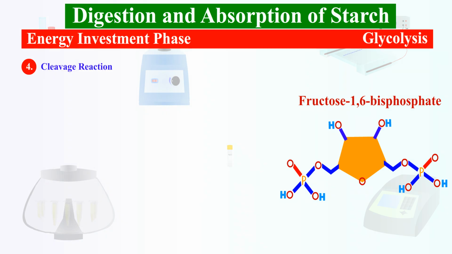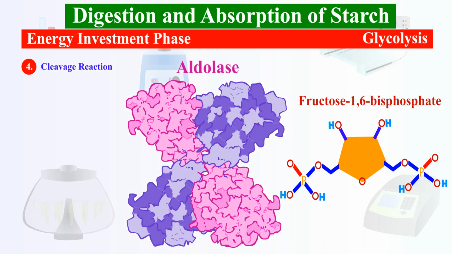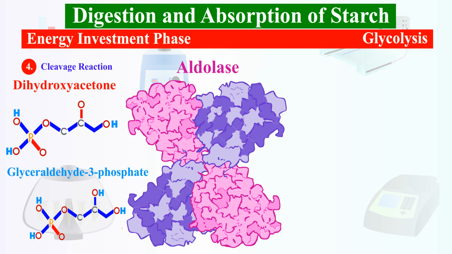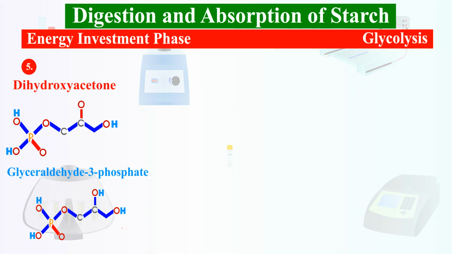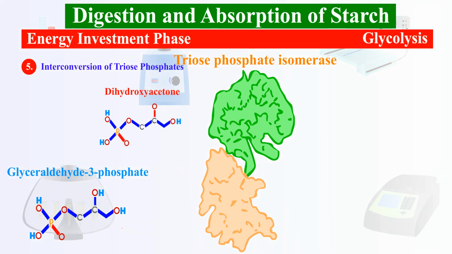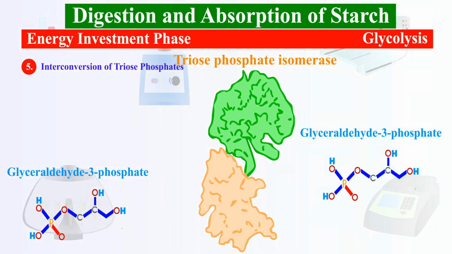Step 4. Cleavage reaction. Here, the enzyme aldolase will split the 6-carbon molecule into two 3-carbon molecules, dihydroxyacetone phosphate and glyceraldehyde 3-phosphate. Step 5. Interconversion of triose phosphates. It is the final step of the energy investment phase. Here, the enzyme triose phosphate isomerase will convert dihydroxyacetone phosphate to glyceraldehyde 3-phosphate, which means 2 glyceraldehyde 3-phosphate.